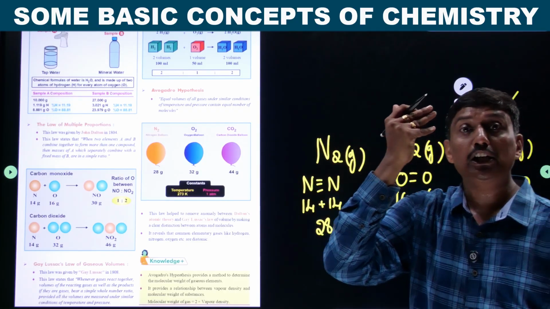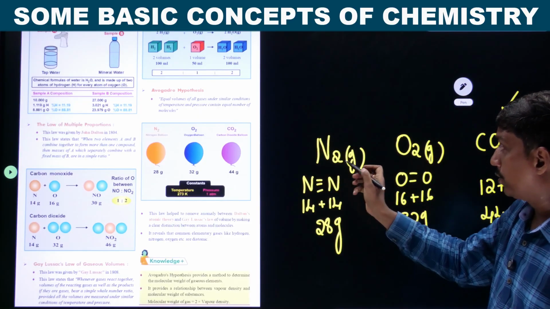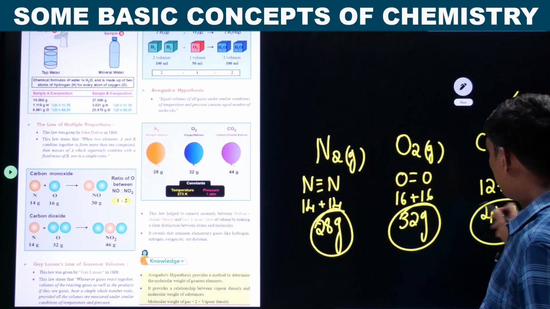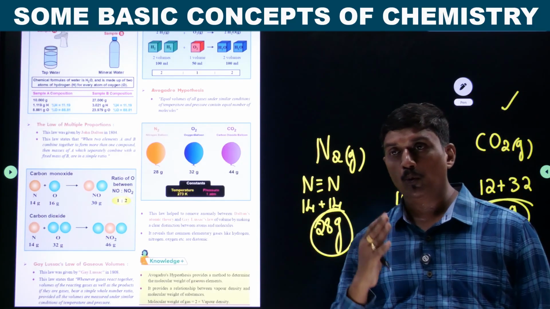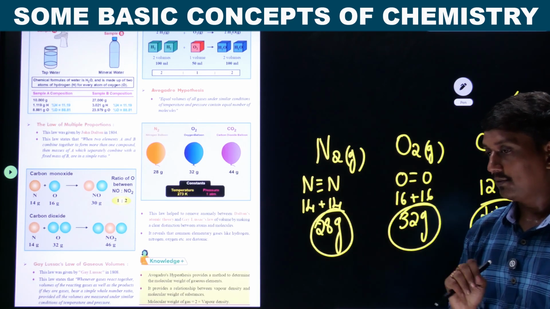You get an equal number of molecules. So mass is 28, this is 32, it is 44. What we think is, 44 grams means there should be more molecules, and 28 means it should contain fewer.